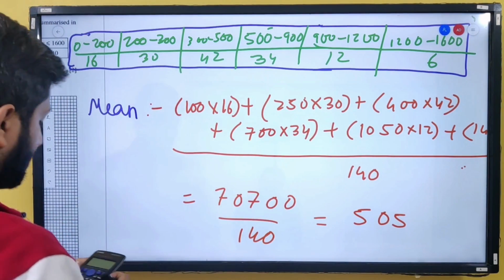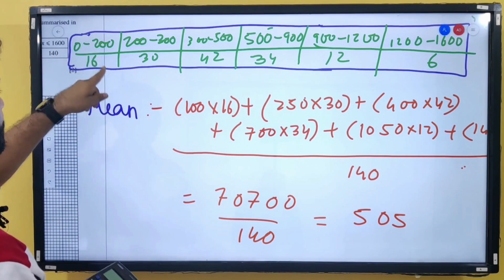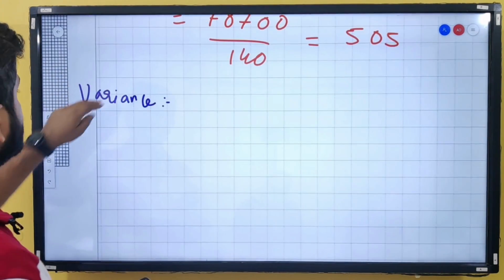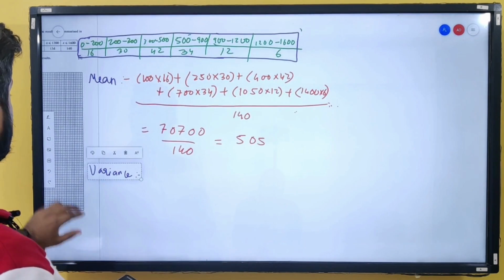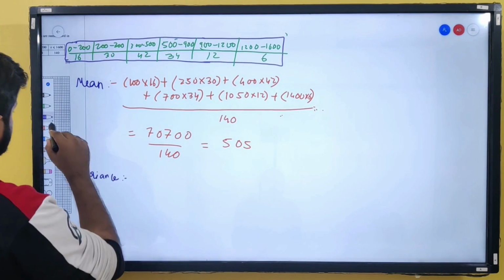For sigma x square f, the mid value is 100, so 100 square. I am writing this here.